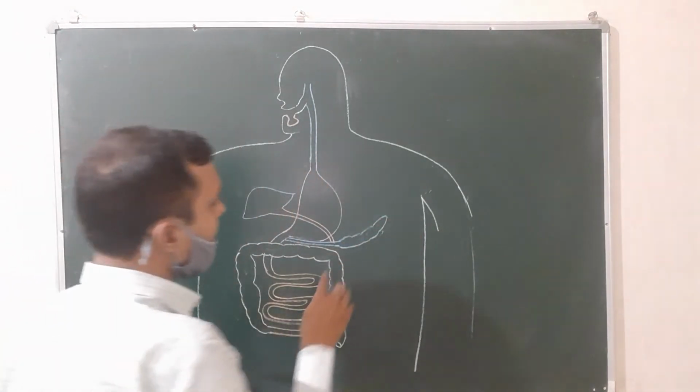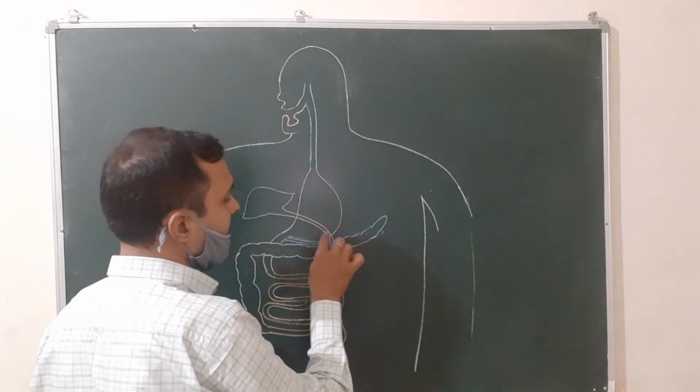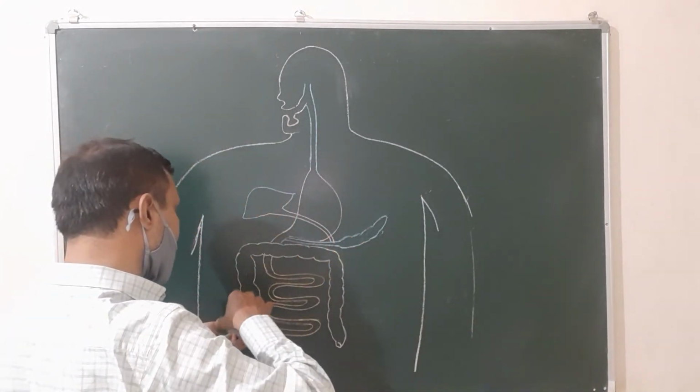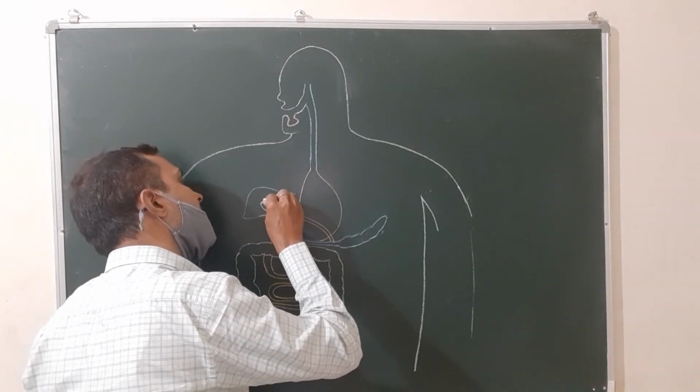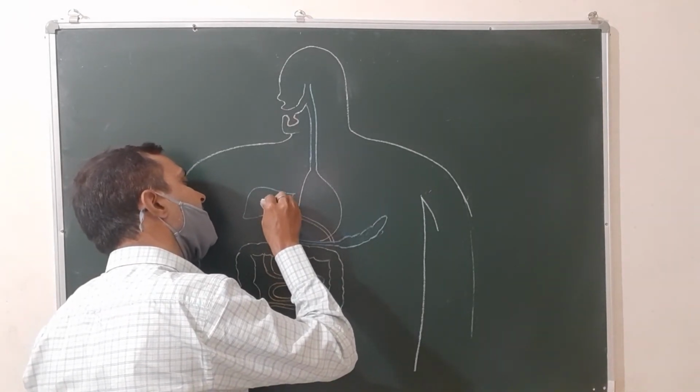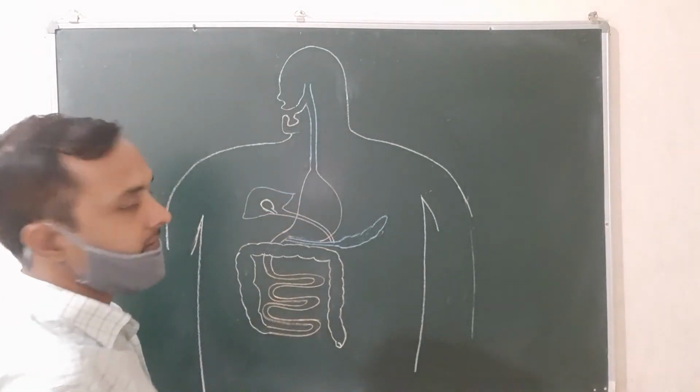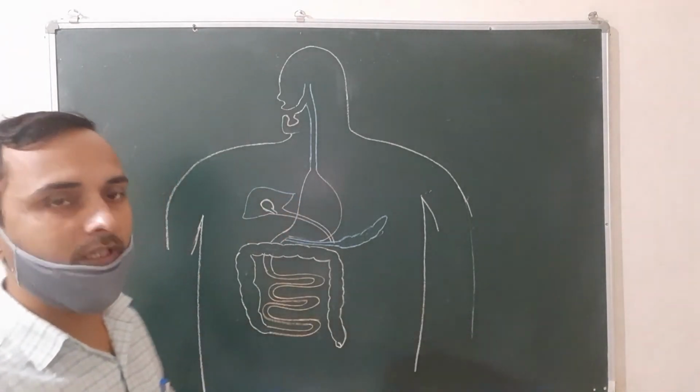The duct of the pancreas is called the pancreatic duct, and the duct of the liver is called the bile duct. And the bile is stored in a sac-like structure known as the gallbladder. So this is all about the human digestive system.